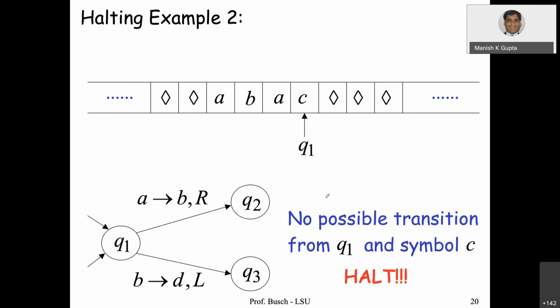Another halting example. You see, this is a Turing machine. We know what to do for A and B. So there is no possible transition from Q1 and symbol C. We are reading symbol C here, and we are in state Q1. Since in the machine there is no possible transition from Q1 and symbol C, the machine halts. That's another example of halting. The machine will halt.